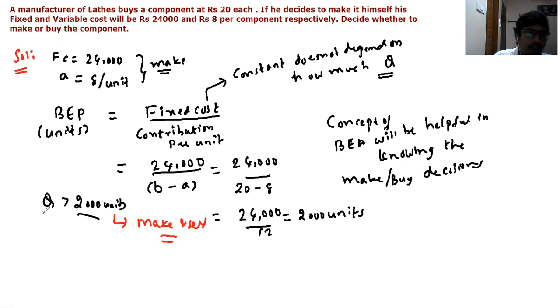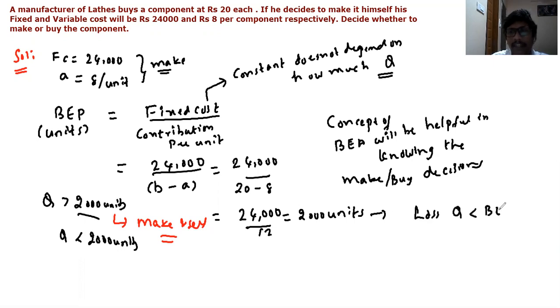Suppose the quantity the person is selling is less than 2,000 units, if he tries to make, he will be in a situation of loss if the quantity produced is less than the break-even point.